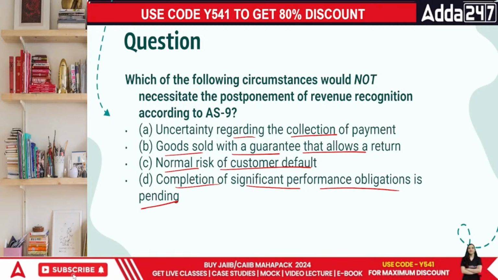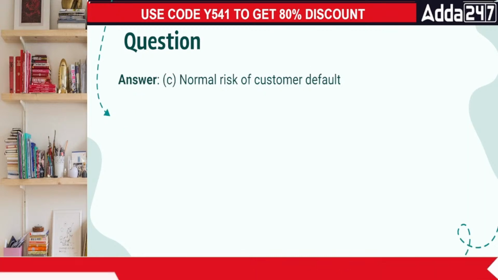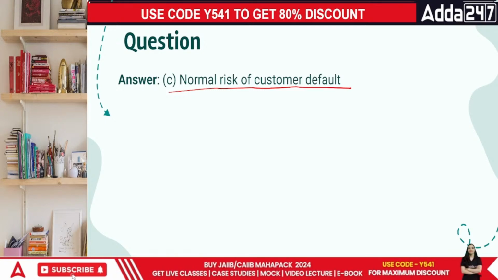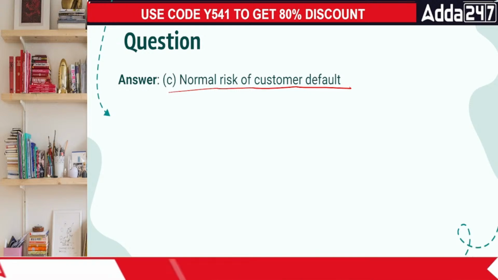What would be the point, everyone? The answer would be normal risk of customer default. Even if there's a normal risk of customer default, it is supposed to be something that we have to record because it is something which is certain in nature.